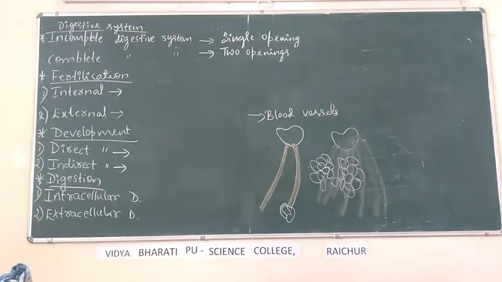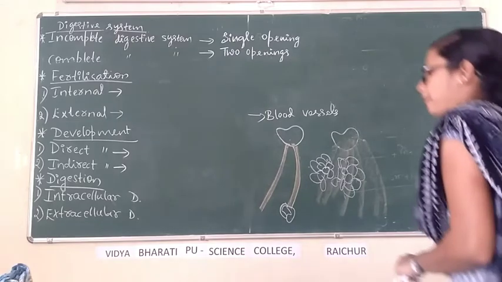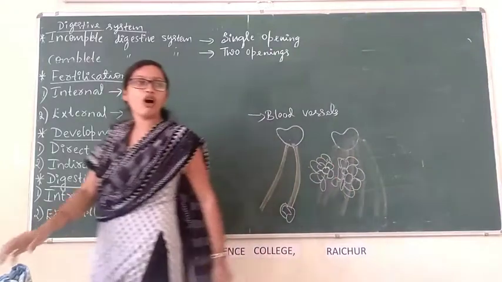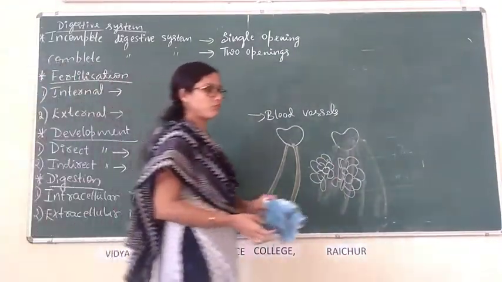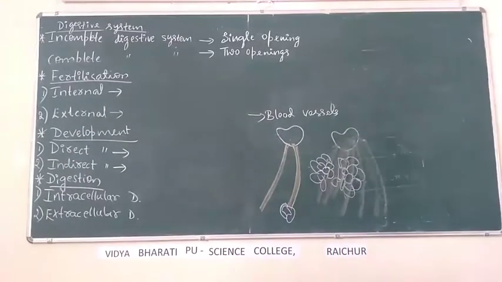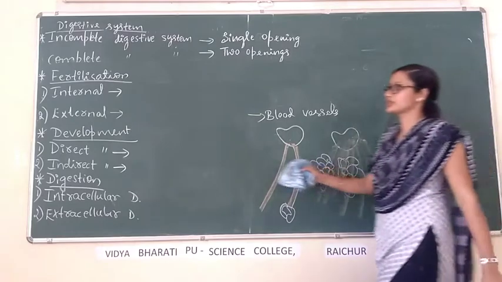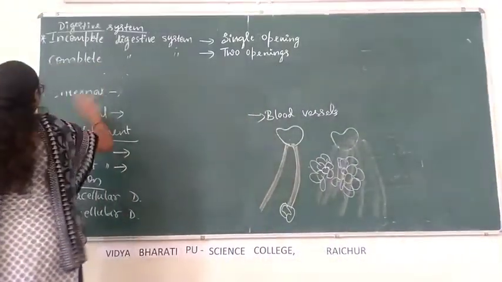This is about two types of digestion: intracellular digestion and extracellular digestion. Two types of digestion. You should know all these terminologies before discussing the classification of animals. These terminologies are important.